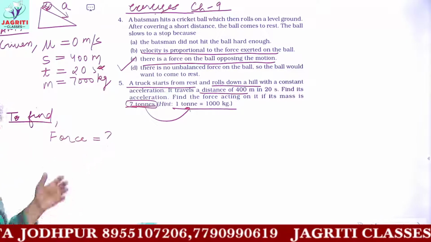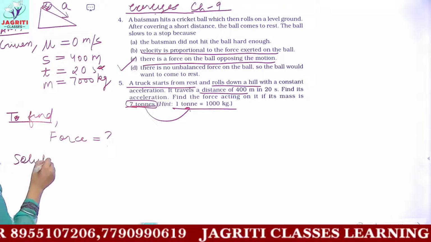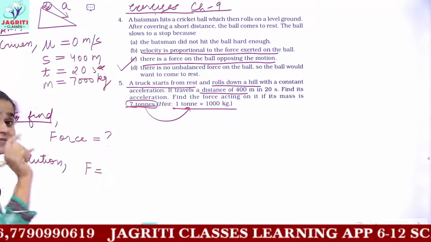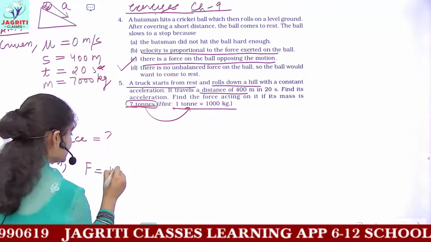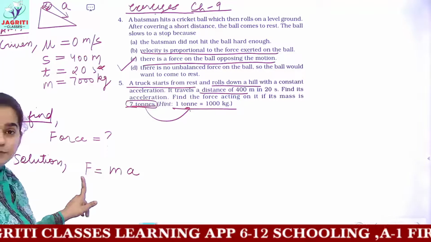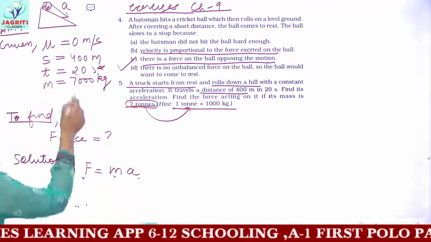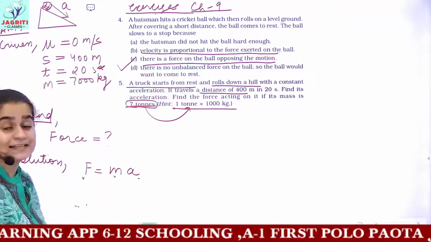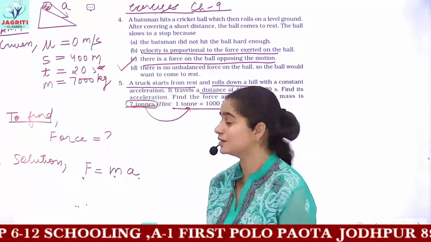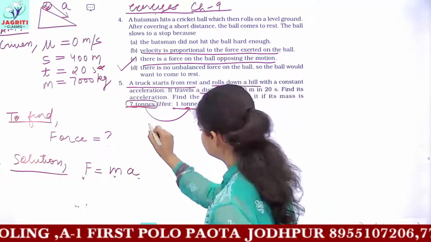But for finding the force, what formula would you use? From the second law of motion, force is equal to mass into acceleration. Because we need to find force, you need to have mass and acceleration. You have the value of mass, but you do not have acceleration. So for finding the force, firstly we have to find acceleration.